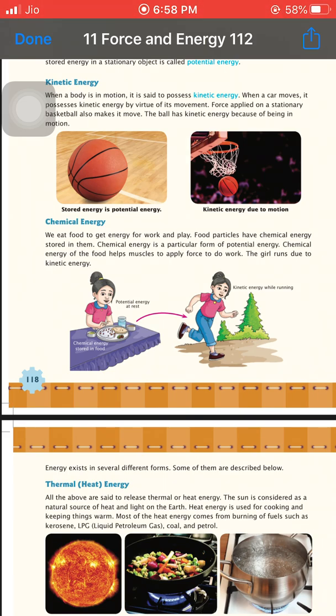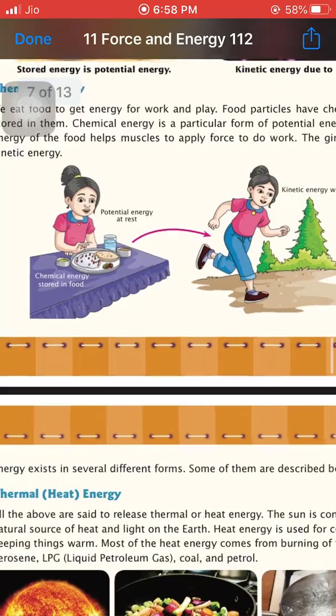For example, the girl runs due to kinetic energy. Here a girl runs, meaning motion is created, so she possesses kinetic energy while running, but when eating food she is in a rest position, so she possesses potential energy.